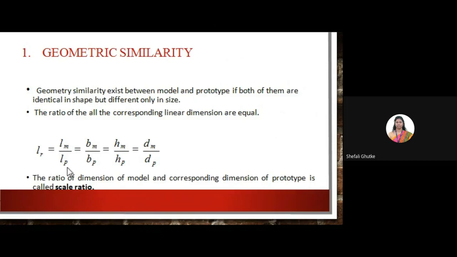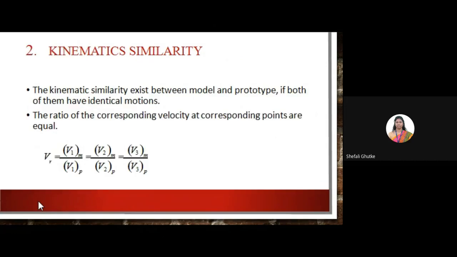Likewise, these terms also represent the width, height and depth of a prototype. Likewise, we can calculate the scale ratio. So basically the scale ratio is the ratio of a dimension of a model and the corresponding dimension of a prototype.